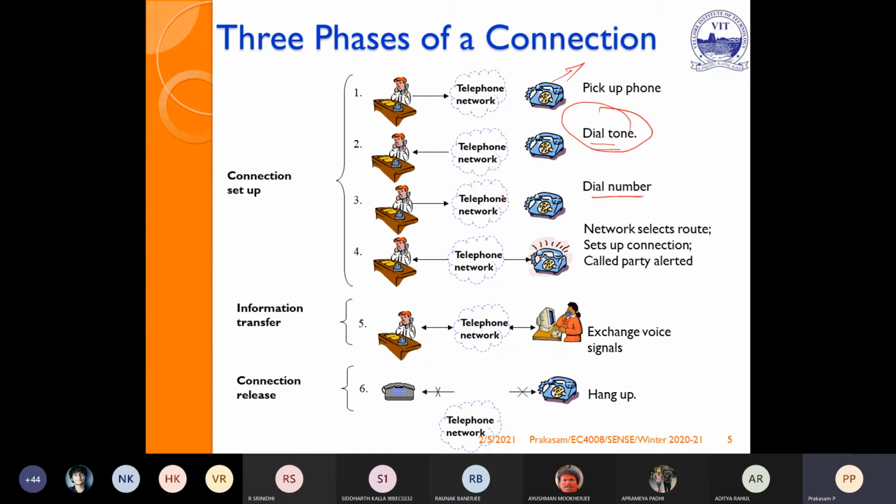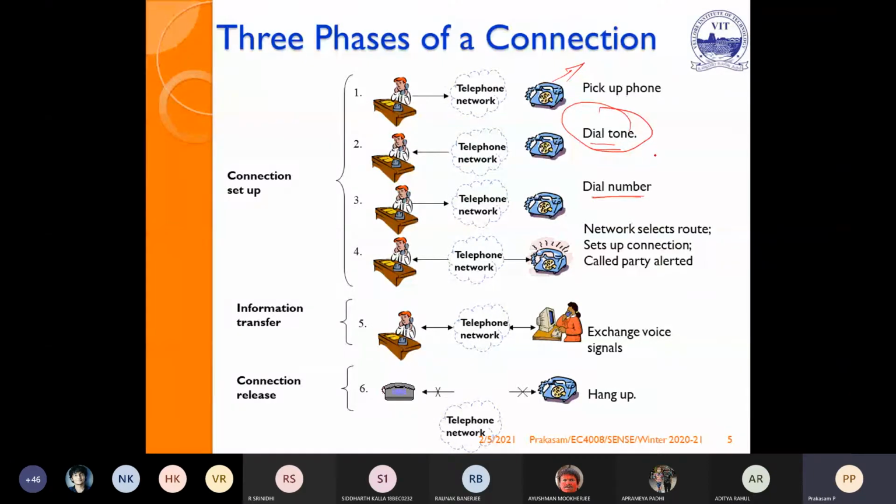The dial tone is the symbol which indicates that your telephone connection is working perfectly. If you are not receiving a dial tone, automatically you understand that your telephone connection may be under repair. It is not working perfectly. So once you are dialing a number, then the telephone network will select the route.